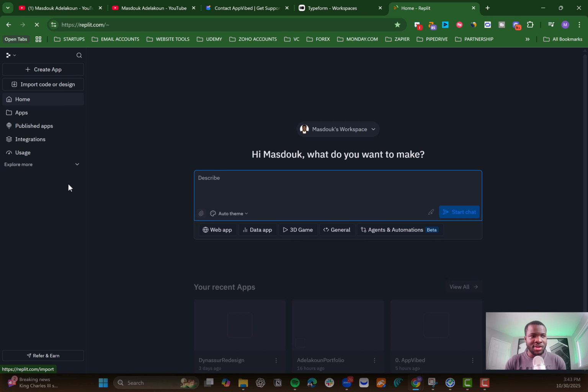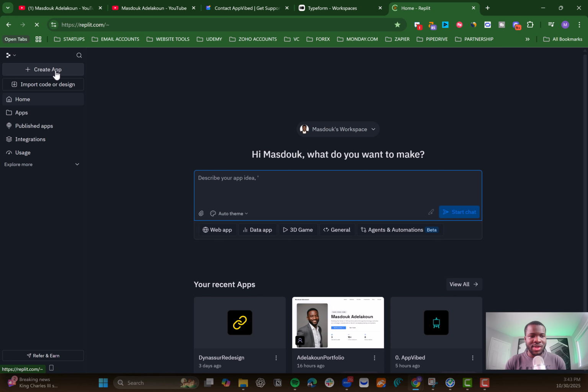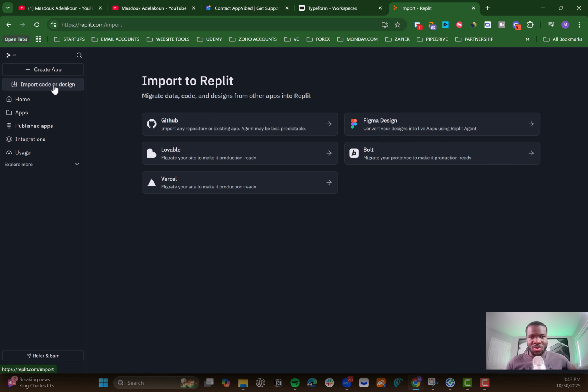Okay, first. On the left, you have the button where you can create an app. You can start with that. Then you also have an option where you can import. So if you already have an application outside Replit, maybe from Unlovable or another tool, you can click on import, and you will be able to import those applications here.